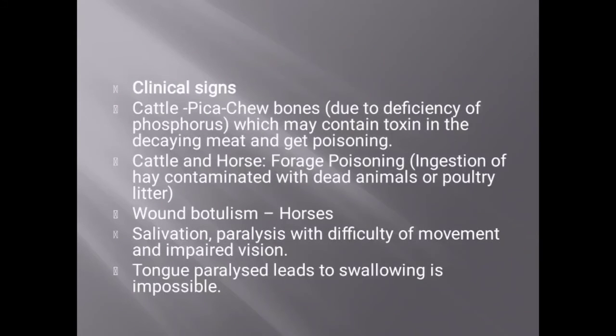Now let us come to the clinical signs. As you know, in this disease we are unable to find gross and microscopic lesions. Some microscopic lesions may be found in the nervous system, but the gross lesions are nil in botulism. The main clinical signs are flaccid muscle paralysis, and here you can notice progressive motor paralysis of the muscles, disturbed vision, and difficulty in chewing and swallowing. Ultimately, death is because of failure of the respiratory system and cardiac system.